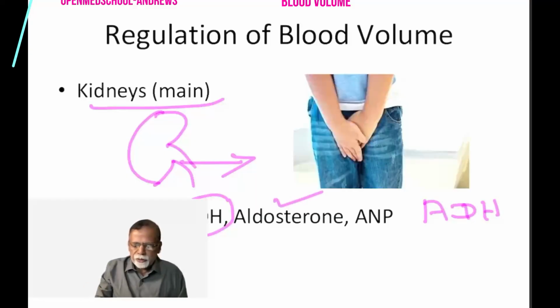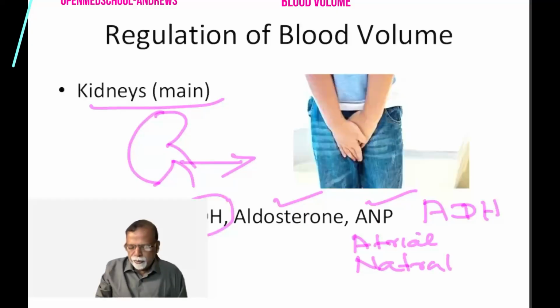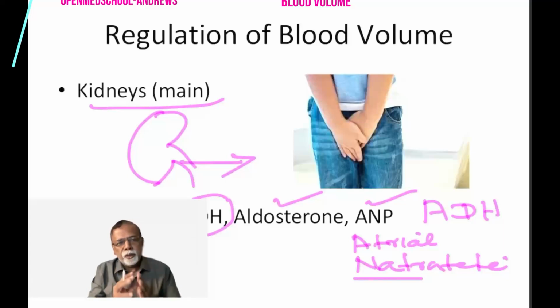Then there are hormones like aldosterone and atrial natriuretic peptide. Natriuretic is related to sodium, so it is a hormone which produces sodium loss. So the regulation of blood volume is mainly by the kidneys. Then there are hormones.